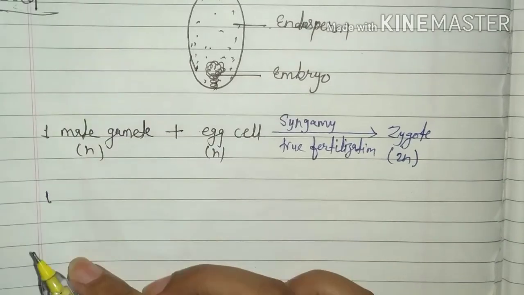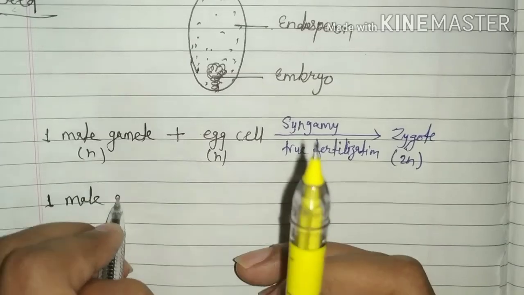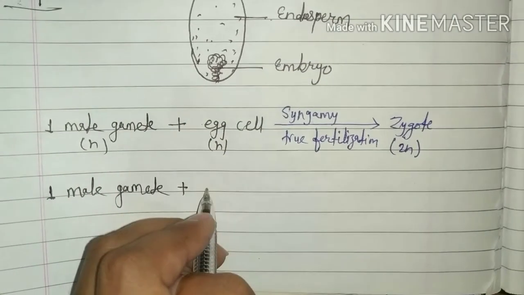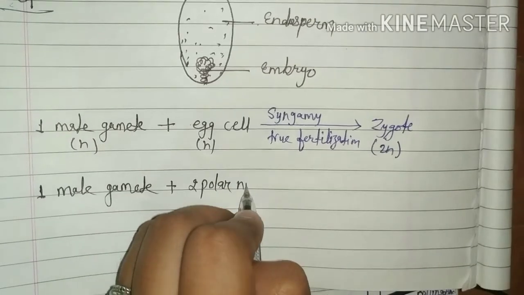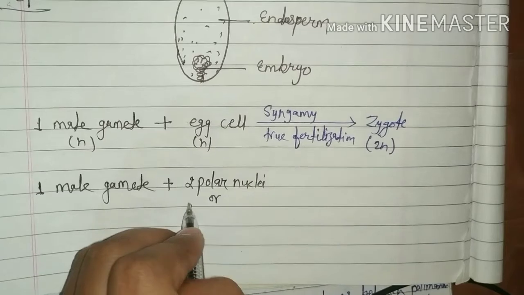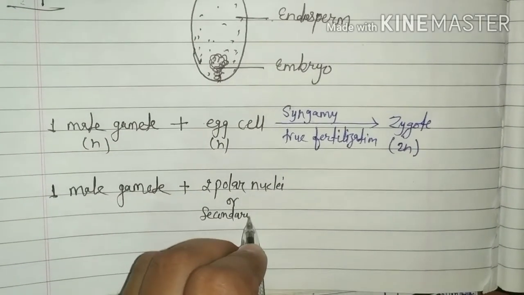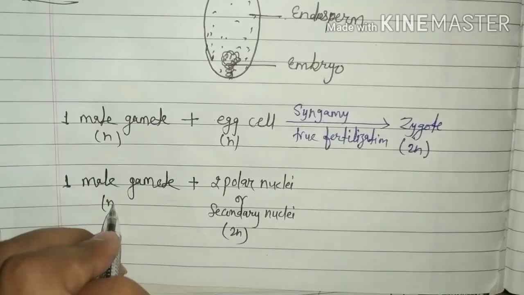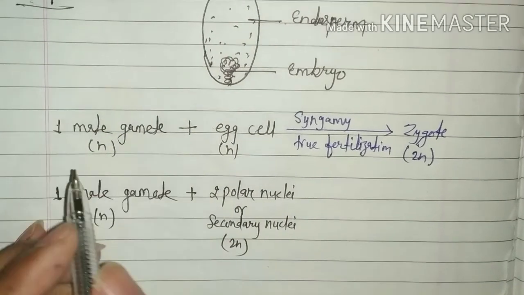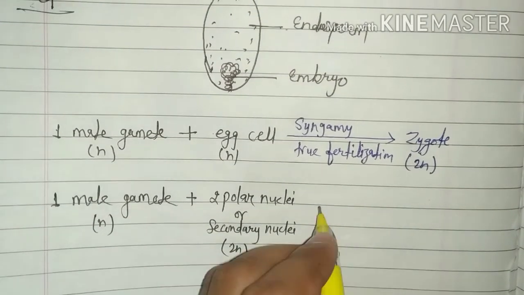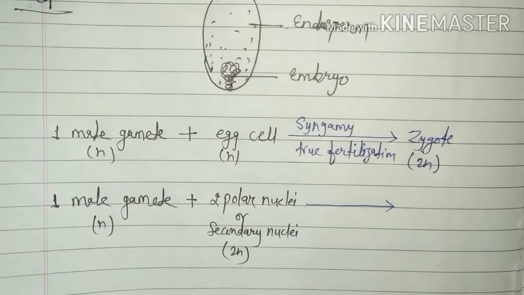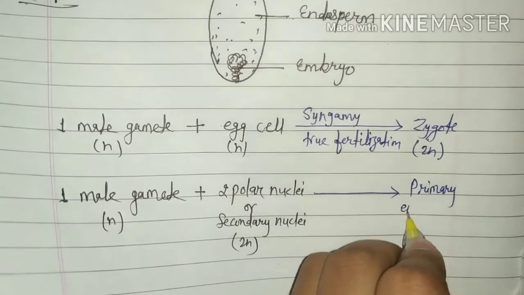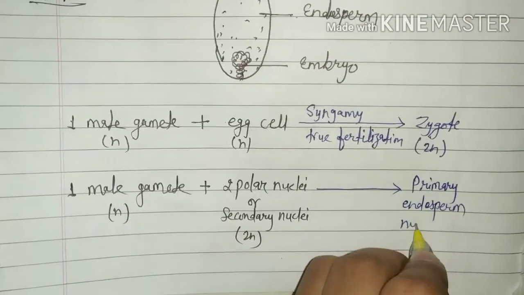The remaining one male gamete fuses with two polar nuclei or secondary nucleus, which are already in diploid condition. 1n plus 2n forms a 3n structure, which is called primary endosperm nucleus.